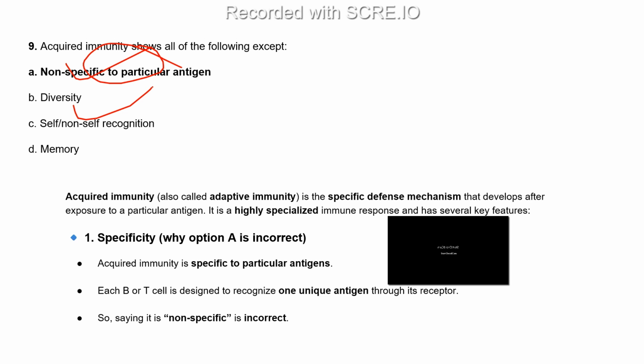And option D is memory. Obviously they have this memory because of that. If the same pathogen encounters our body a second time, they'll kill it before the infection.